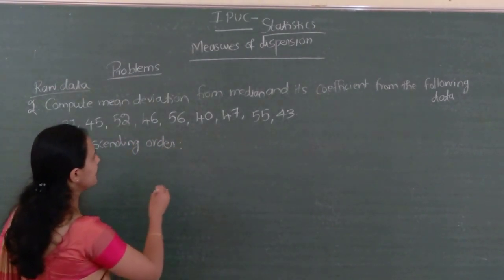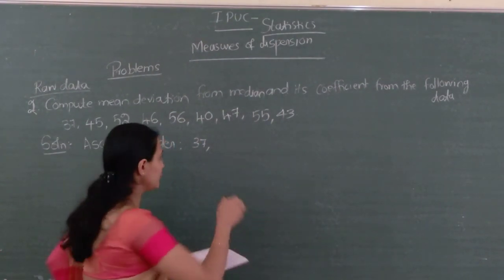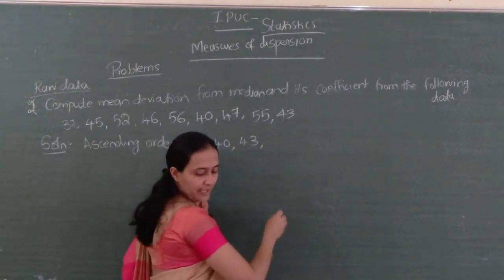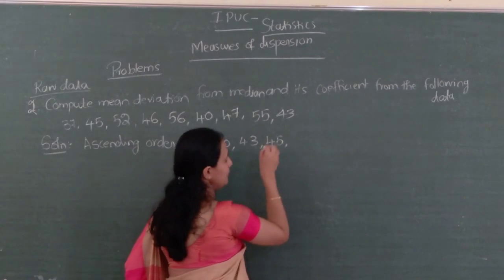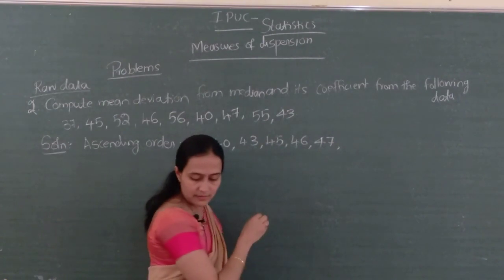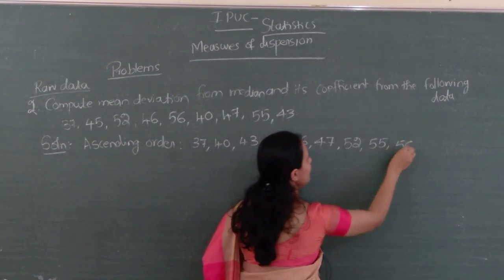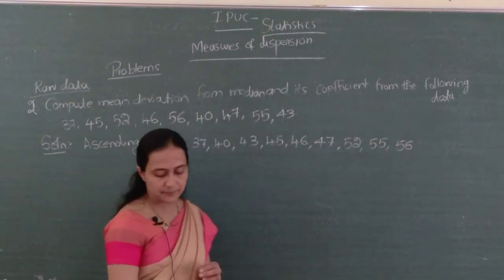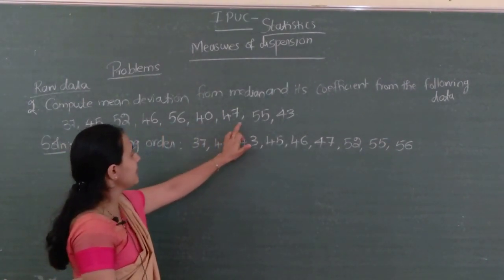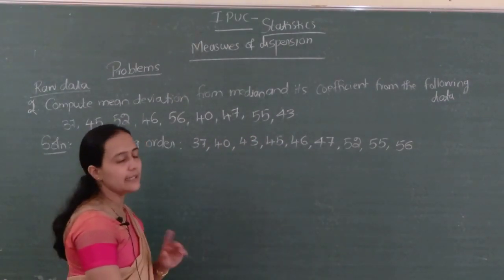The lowest value is 37. 37 onwards, right? 37, next 40, next 43, next 45, 46, 47, 52, 55, 56. Correct now? So how many observations? 1, 2, 3, 4, 5, 6, 7, 8, 9. So, 9 observations are there.